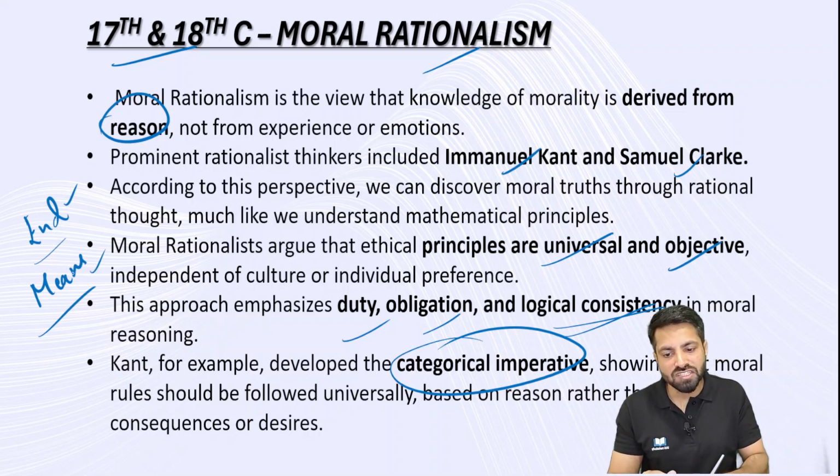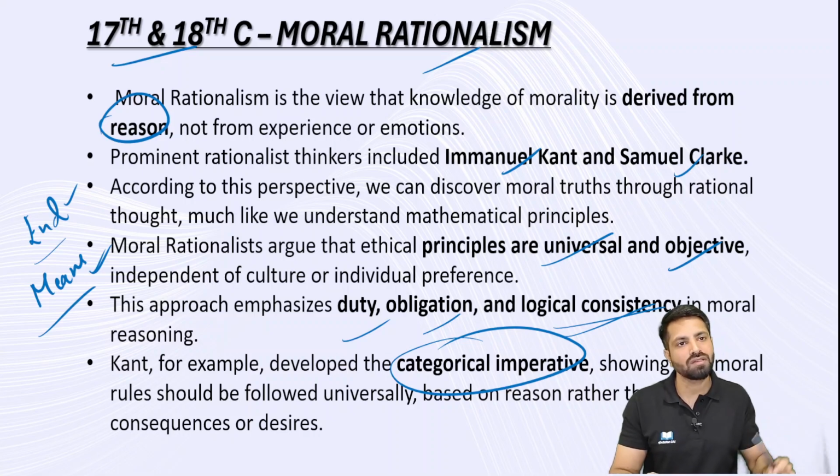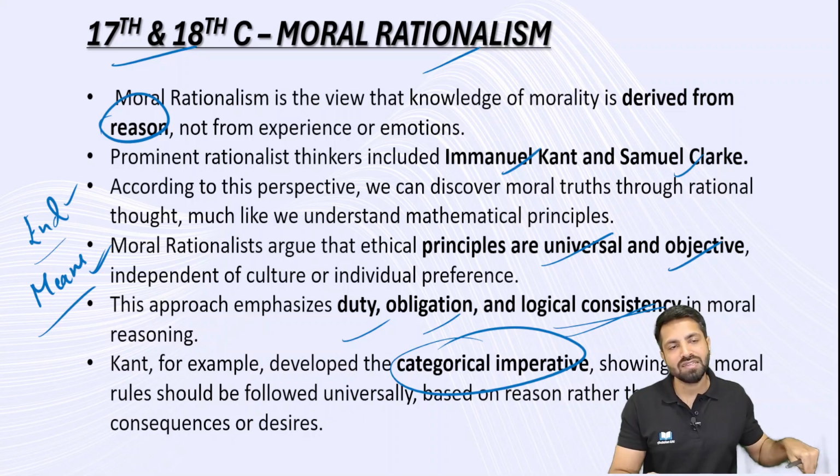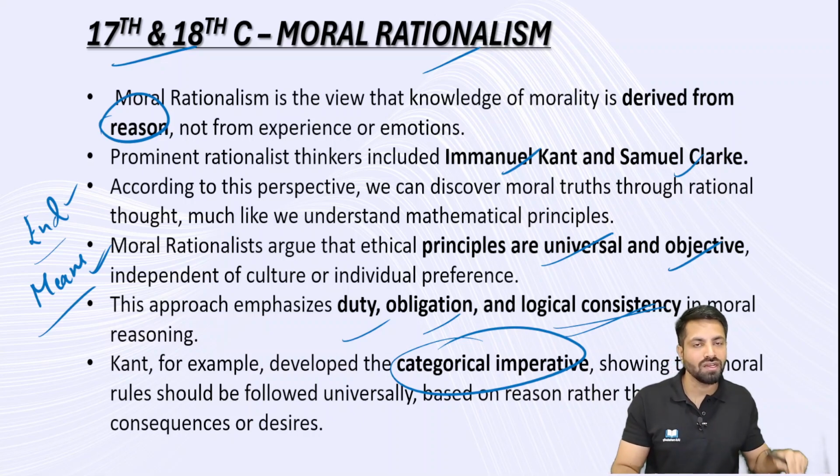But under the means-based approach, the way I am building an orphanage also matters a lot. That is the primary criterion here. If I am using my own money, then it is ethical, then it is moral. If I am stealing money from somebody else and using that money to build an orphanage, then that is immoral, because the means, the way I am doing it, is immoral. I am causing pain or trouble to the other person. Under the end-based approach, this is ethical, but under the means-based approach, I am causing pain, causing trouble, compromising the value system in order to get the money, so this is considered unethical.